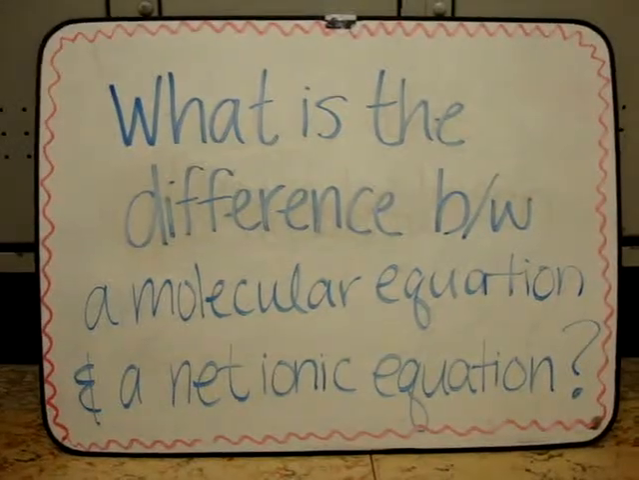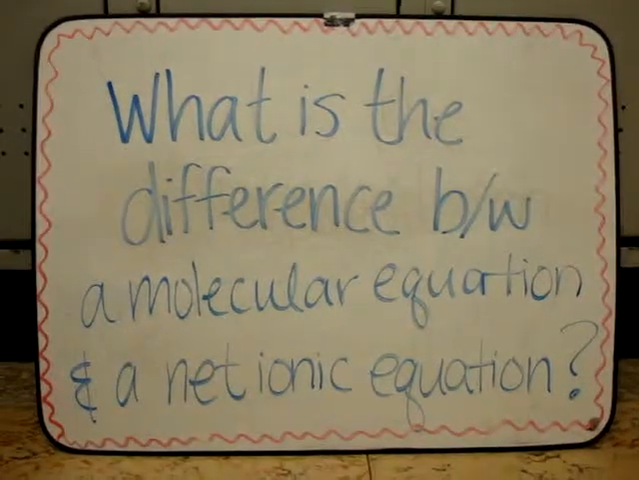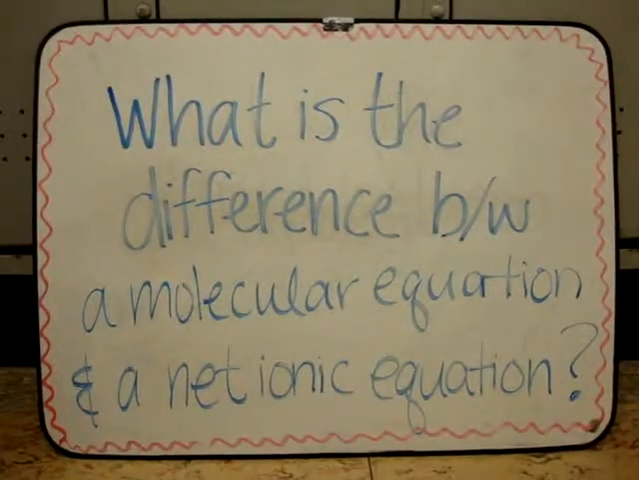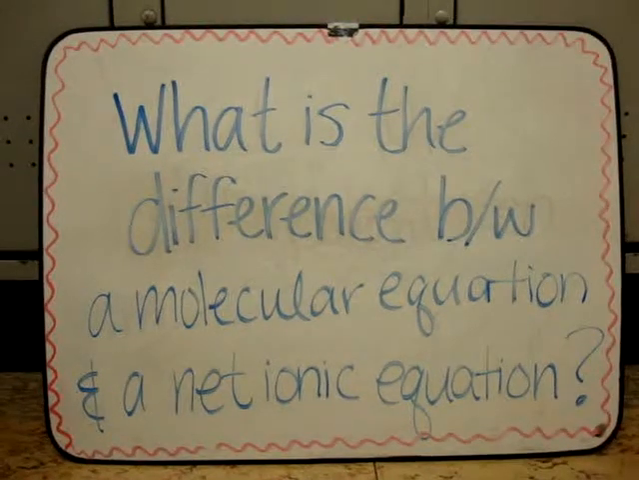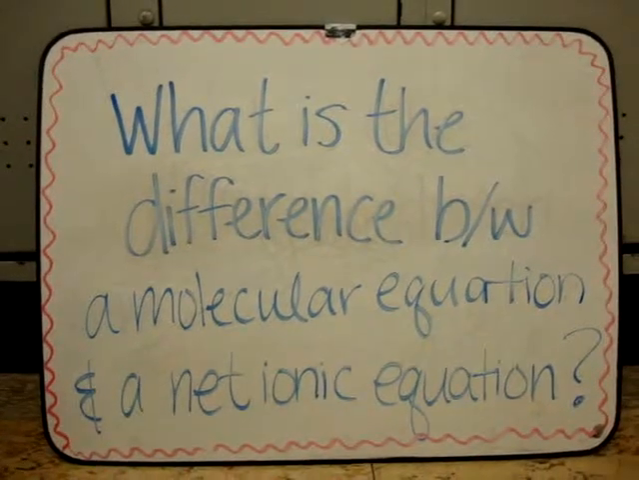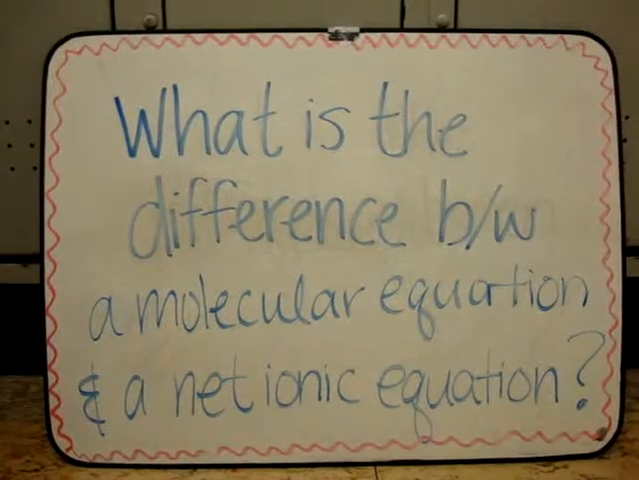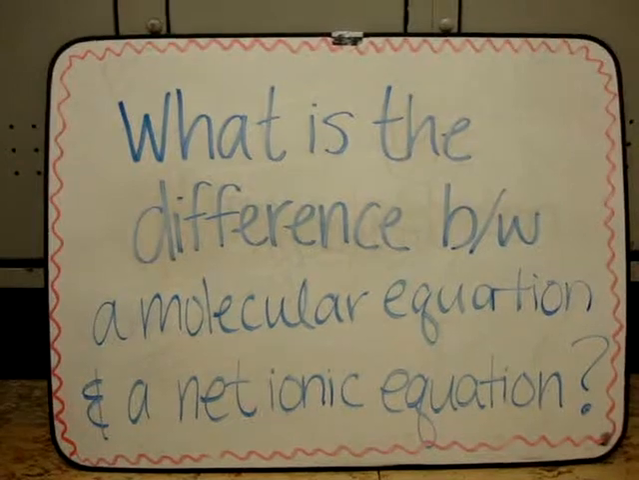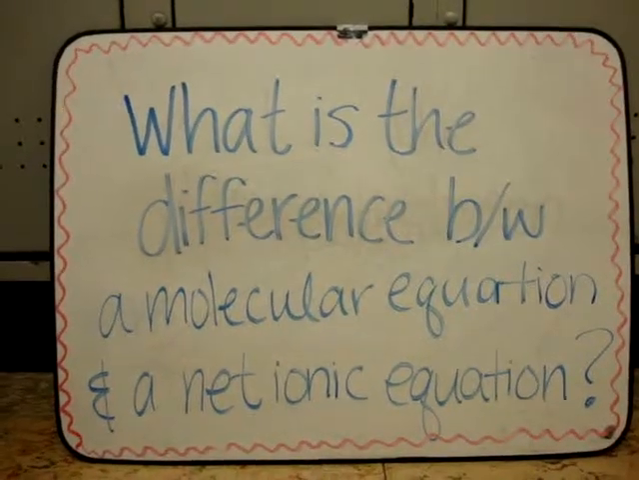Our observation. What is the difference between a molecular equation and a net ionic equation? In a molecular equation, the reactants and products are neutral compounds. It shows the reactants that reacted to make the product or products, and the products that were produced from the reactants. Whereas a net ionic equation puts the equation in terms of the ions that are actively involved in the reaction. This is why we don't see any spectator ions in a net ionic equation.